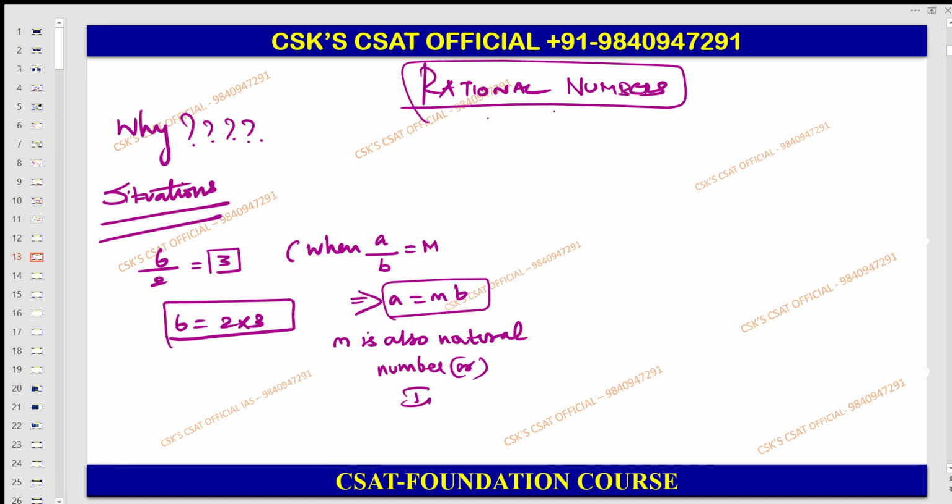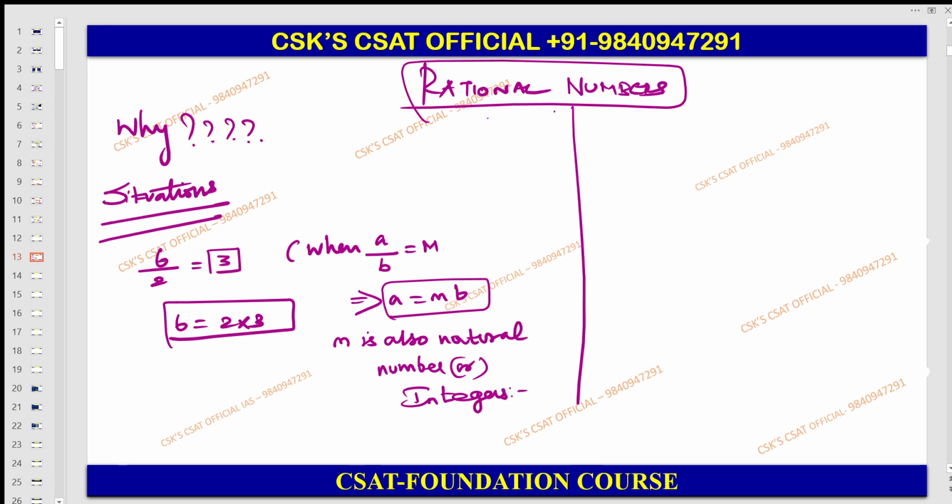Why I am stressing on integer is because the rational number can be in the format of a negative also, which I will discuss elaborately. Now try to understand.